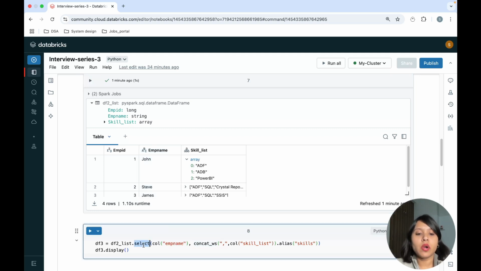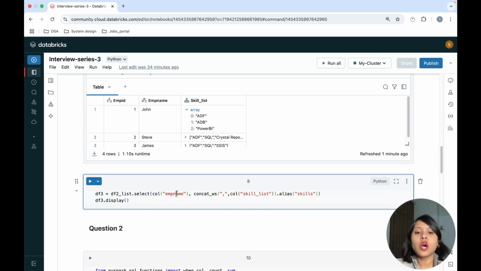So I'm selecting my column called employee name. Now I will be using my concat_ws, concat with separator, with the help of this comma, which is my separator.